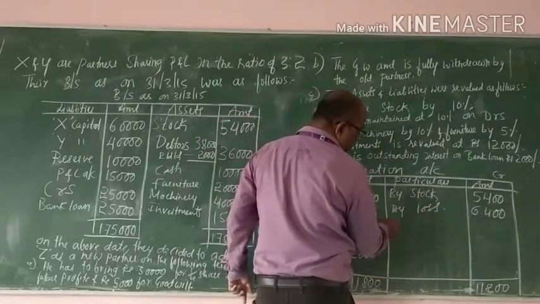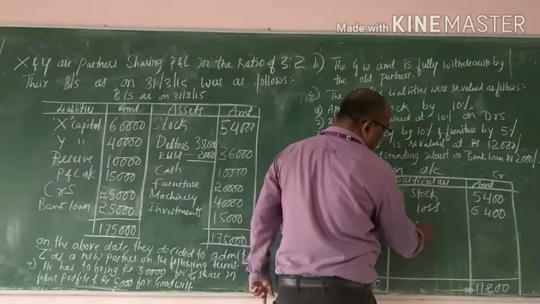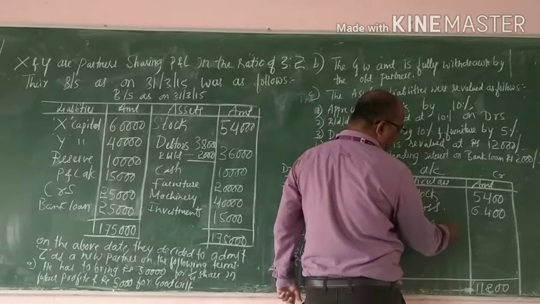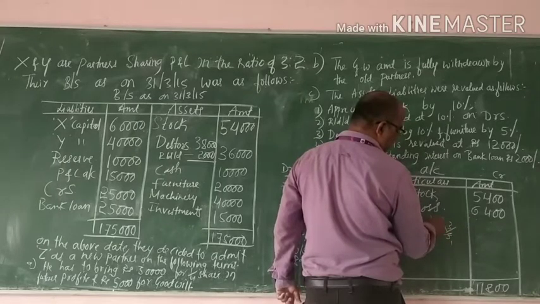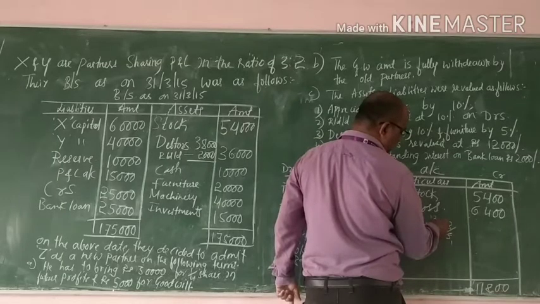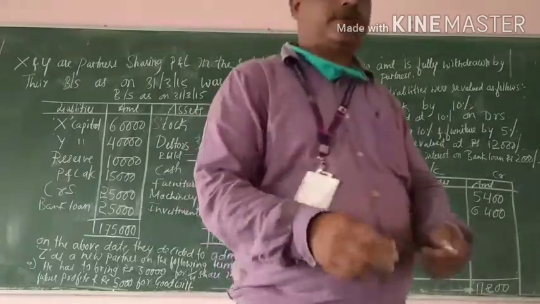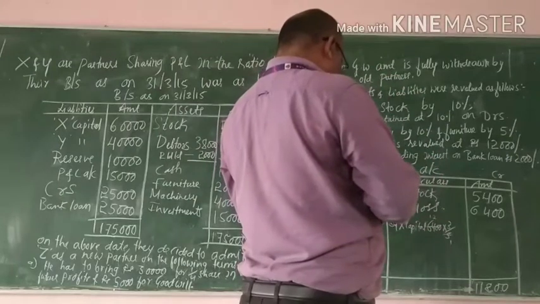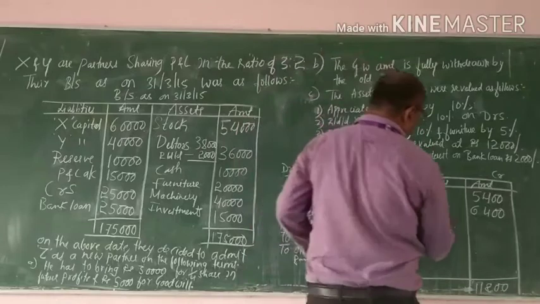So by X capital, 6,400 into 3 by 5. Let us use the calculator. 6,400 into 3 divided by 5 equals 3,840.